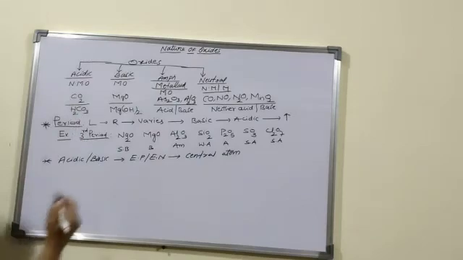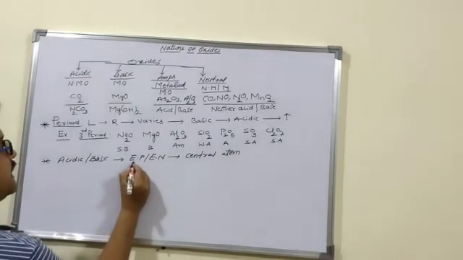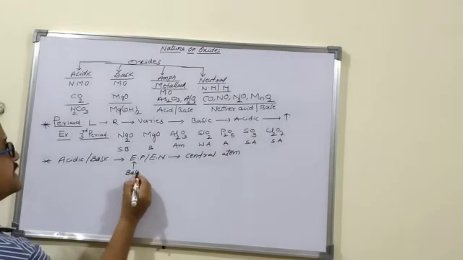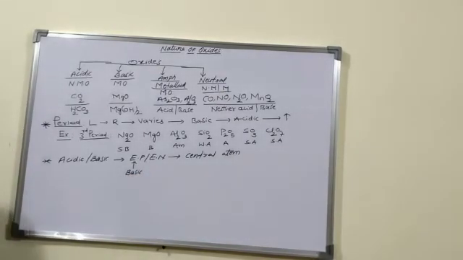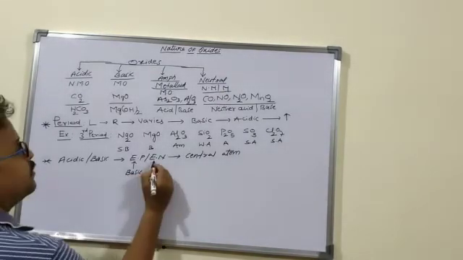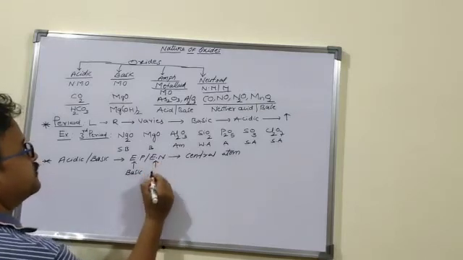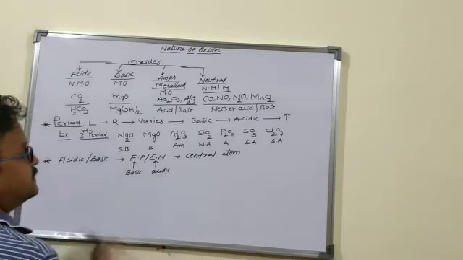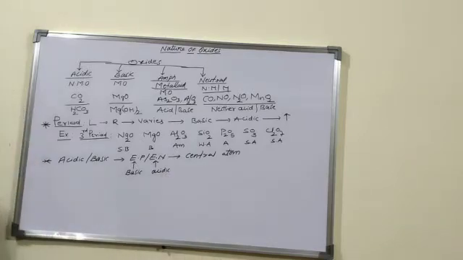If the central atom is more electropositive, the oxide is basic in nature. If the central atom is more electronegative, the oxide is acidic in nature. More electropositive means basic, more electronegative means acidic.